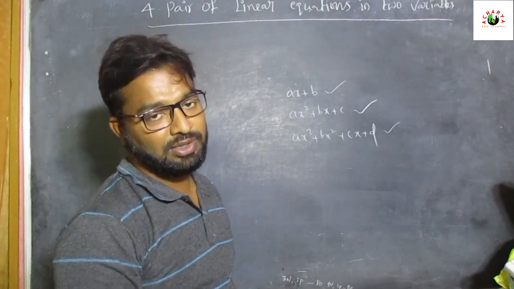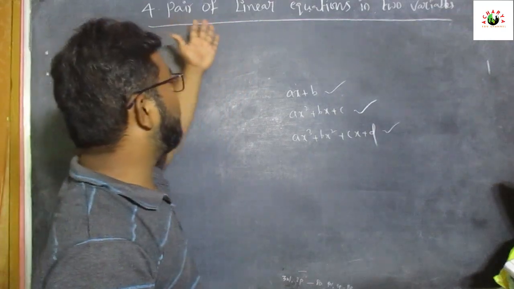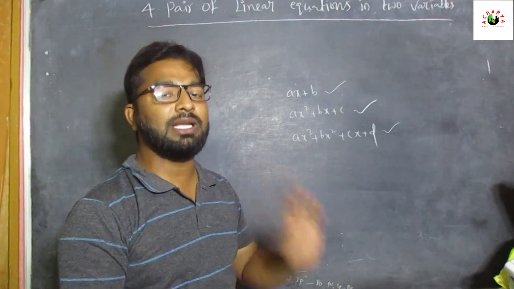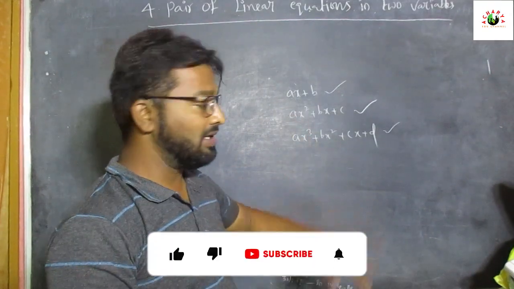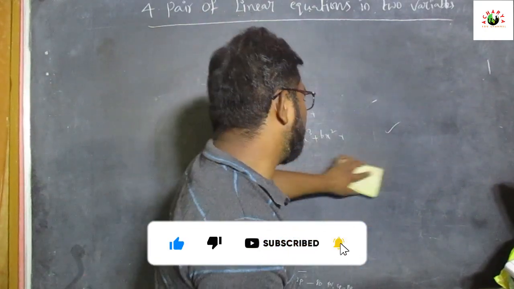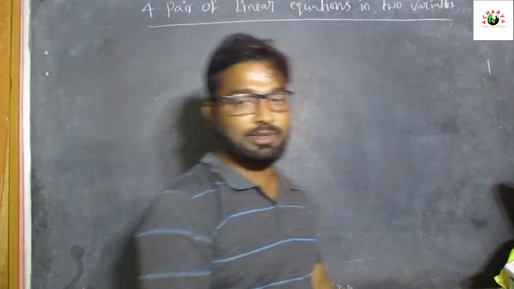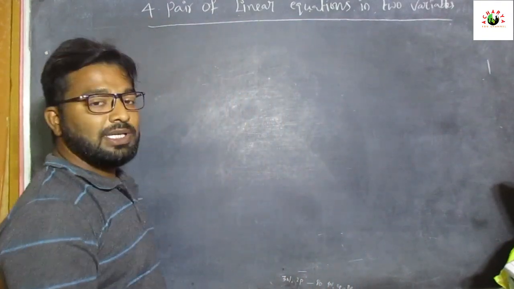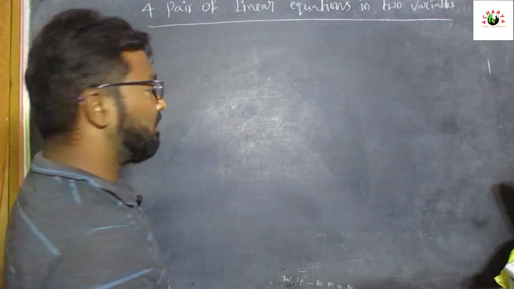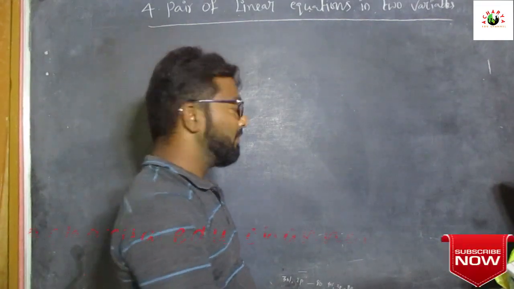In the third chapter, the polynomials chapter, we used all these types of expressions, all types of polynomials. Now coming to this chapter, what is the chapter name? Pair of linear equations in two variables. We are using only linear equations, but in this chapter we are using two variables, some x and y, or p and q, or r and s, like that.